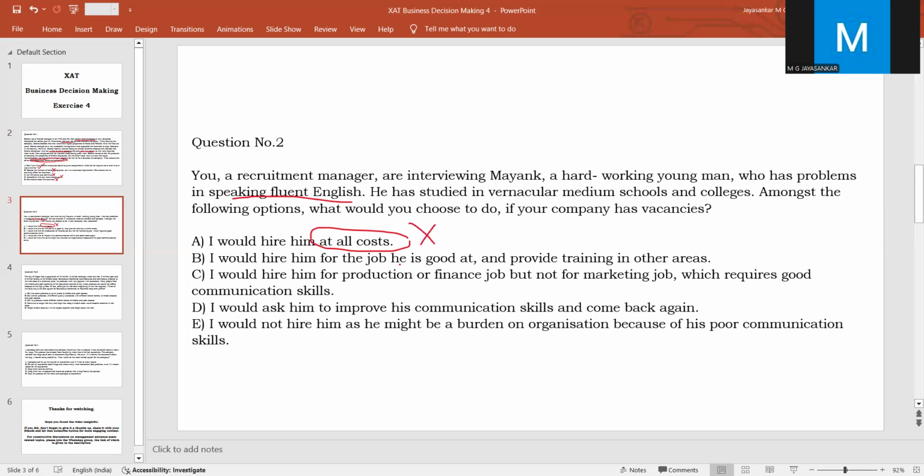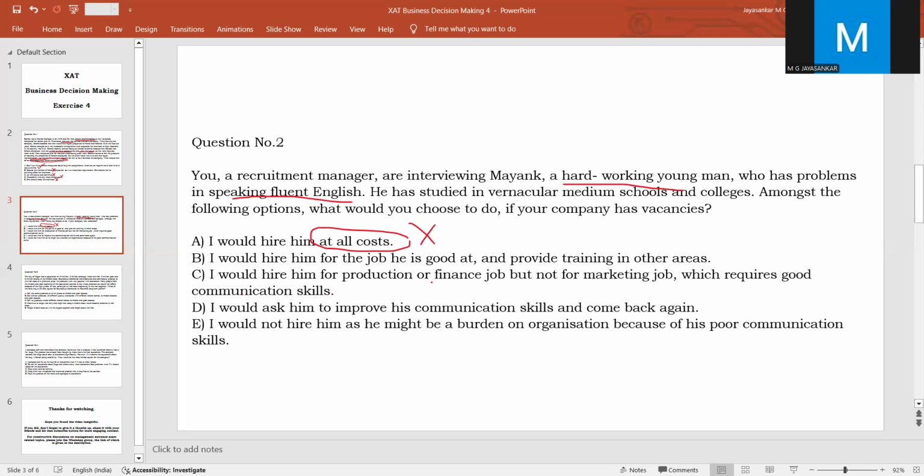Option B: I would hire him for the job he is good at and provide training in other areas. Yes, this is a good answer because he is weak in some areas, but he is also a very hardworking young man. So a hardworking young man, if properly trained, will definitely pick up the language skills. So he already has some abilities. So he will be fit for some jobs in which he is good at. So he will be added to those posts and given training in areas where he is weak, means English speaking areas. So this is a good answer. Keep it in your mind.